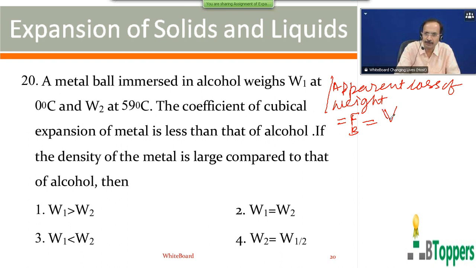The mass of the liquid displaced can be written as the volume of the liquid displaced into the density of the liquid. The volume of the liquid displaced is the same as the volume of the body. So as temperature increases, the volume of the body will increase, but the density of the liquid will decrease.